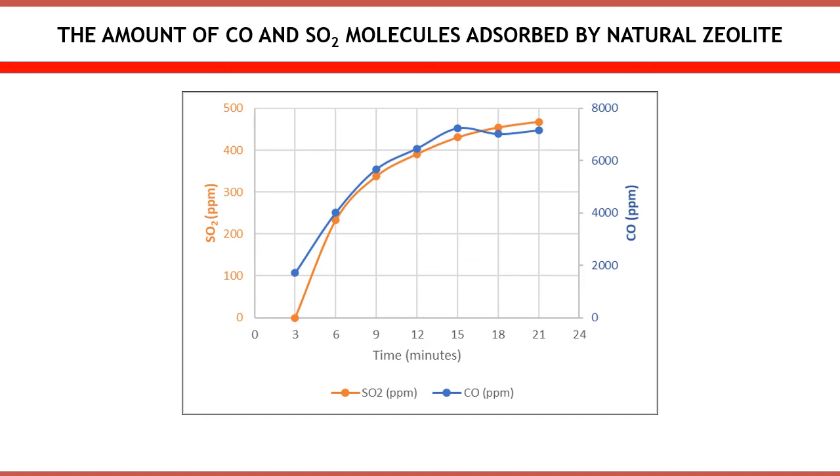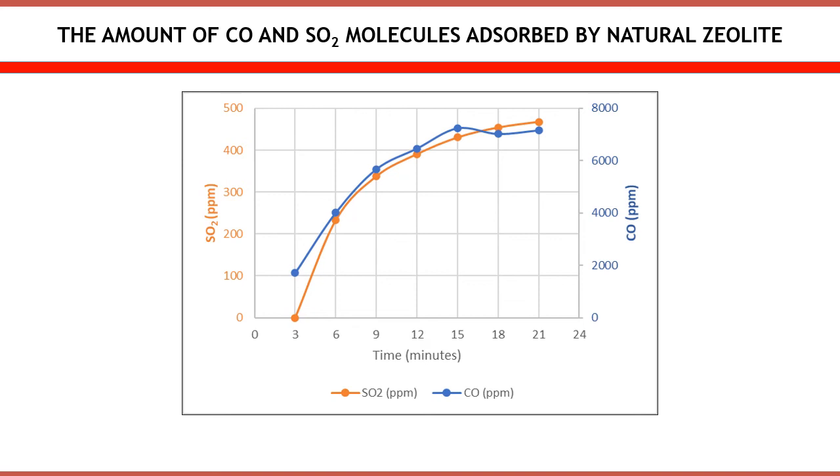This figure shows that the amount of carbon monoxide and sulfur dioxide molecules absorbed on zeolite increases as the emission test time is prolonged. The performance of zeolite on the absorption of exhaust gas was influenced by the emission test time.